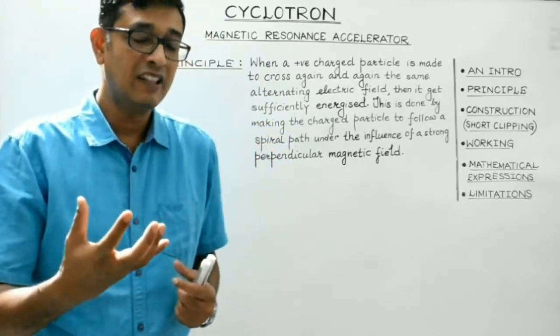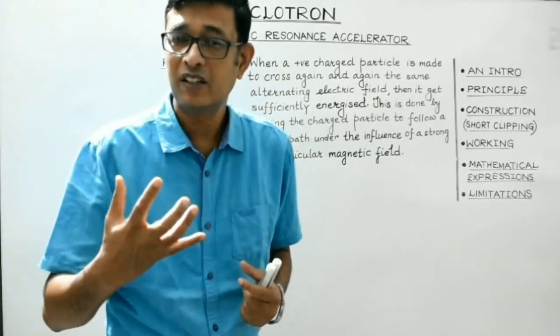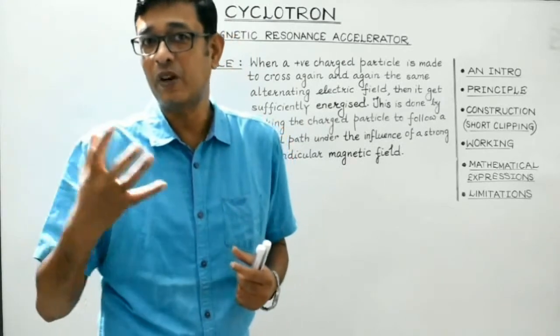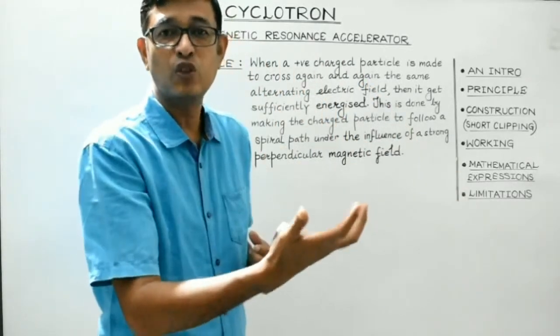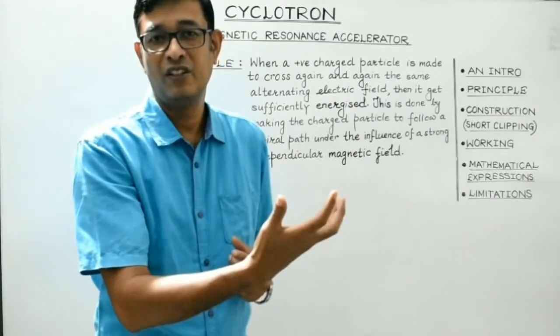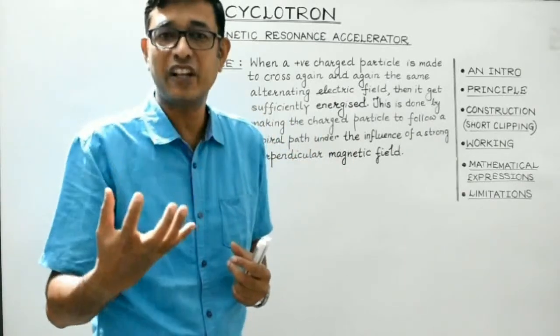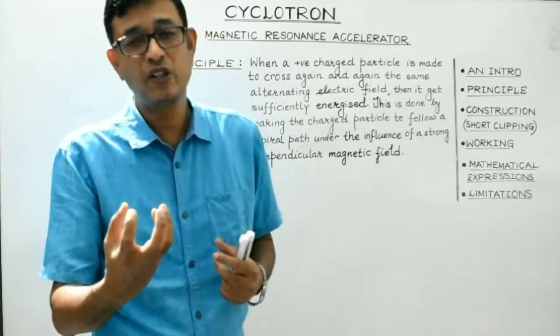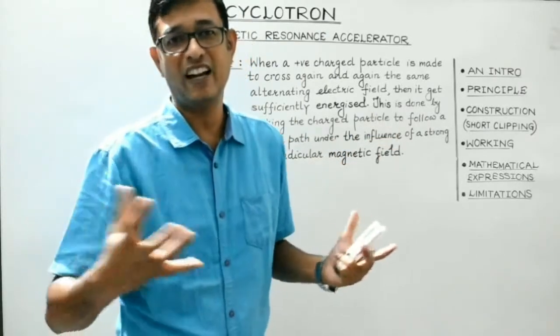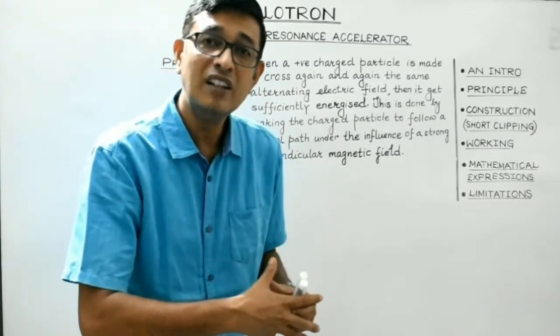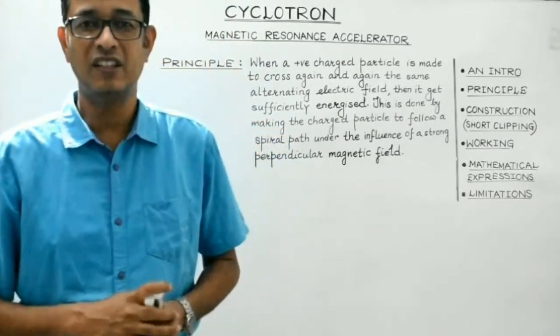Accelerator means a device or an arrangement which can make the charged particle accelerate so as to gain in speed, so as to gain in energy. When such a highly energetic charged particle is made to hit a target, it will be able to carry out nuclear reactions. It will be able to carry out nuclear disintegration processes.